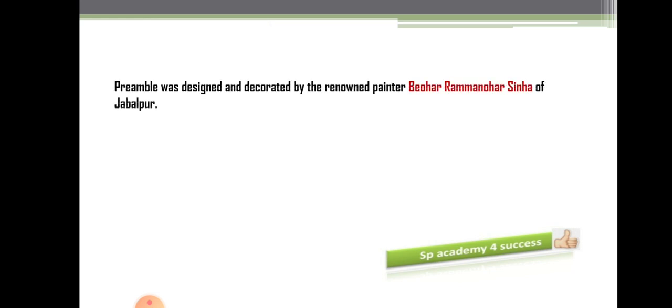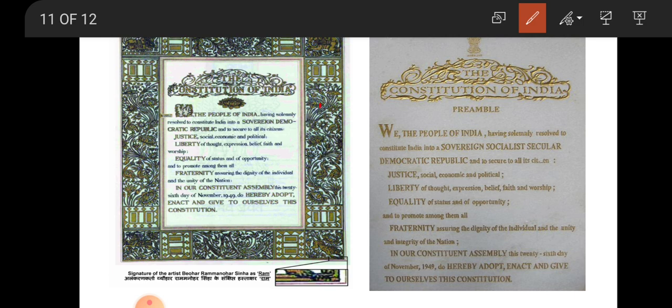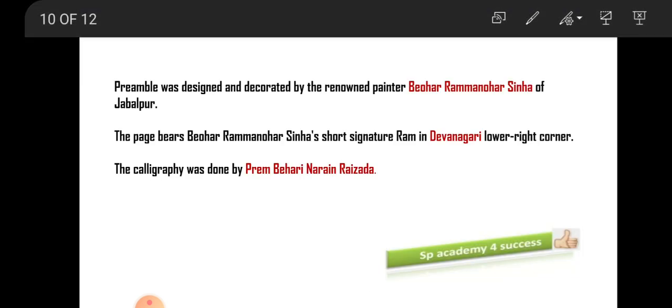You have to know a few miscellaneous points regarding this. This preamble was designed and decorated by a renowned painter, Beohar Ram Manohar Sinha. He is from Jabalpur. Clear? So you can see the design of the preamble. Who gave this design? Let me show you first. One minute. Yes, see this. Can you see the design of the preamble? So who gave this design? This design of the preamble was given by Beohar Ram Manohar Sinha ji.